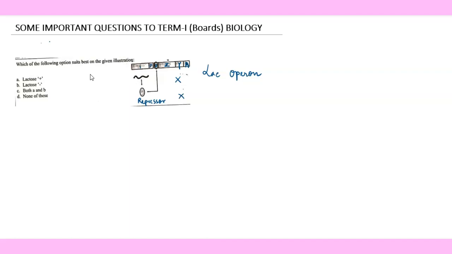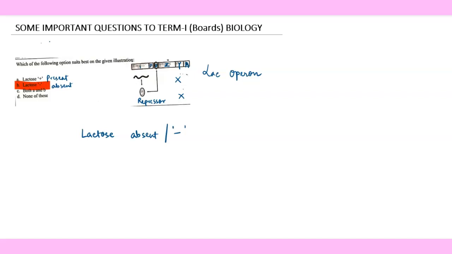So they are asking in the question whether lactose is plus, meaning present, or minus, meaning absent, and it could be option C or D. So remember, whenever lactose is absent, signified by the minus sign, we will not have gene expression of the structural genes in this case, right? So the right answer to this question will be B.